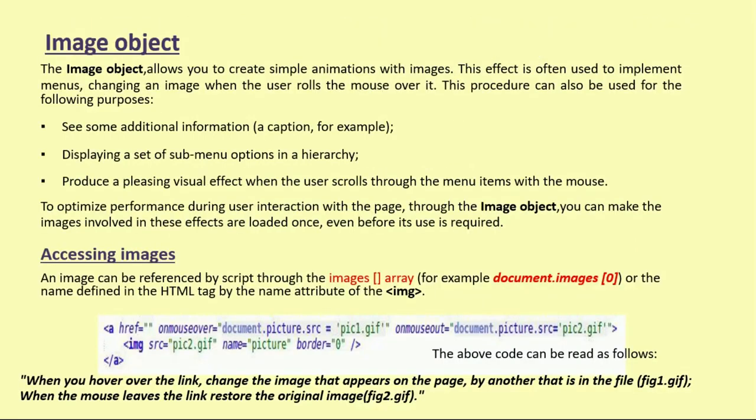So then we have the image object. The image object allows you to create simple animations with images. Suppose we want to create a simple animation which contains images. This effect is often used to implement menus, changing an image when the user rolls the mouse over it.